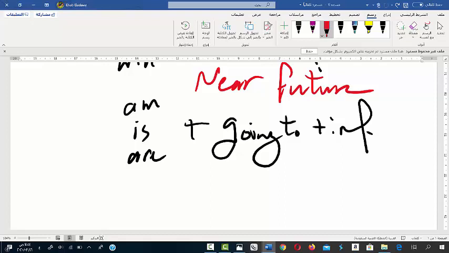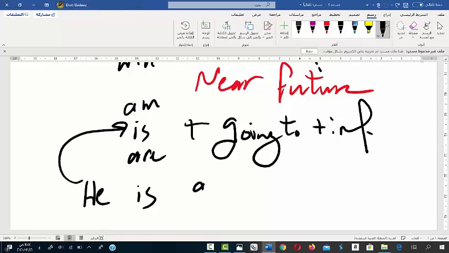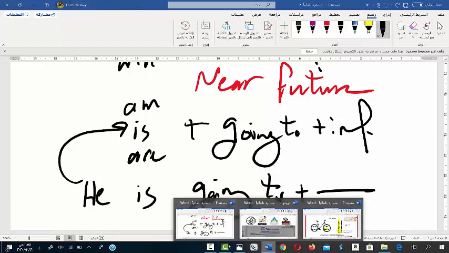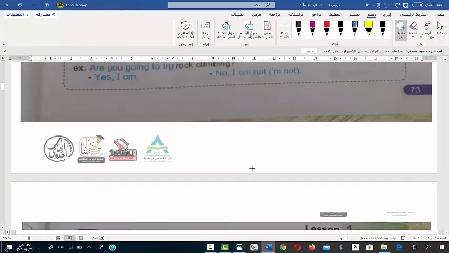How could we form a sentence in the near future? Okay, for example, he takes am or is or are. Of course, he takes is going to, and any verb you could imagine. He is going to travel, he is going to eat, and so on. Okay, let's go back to our main sheet.